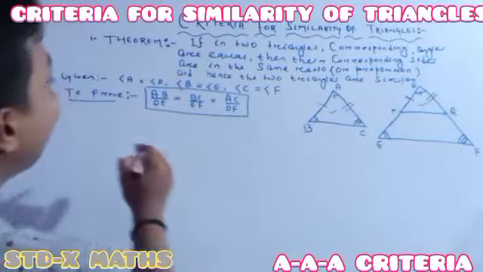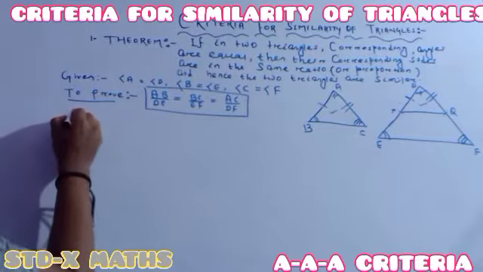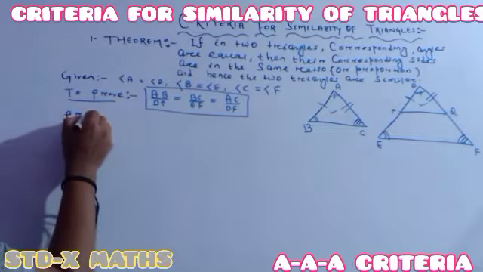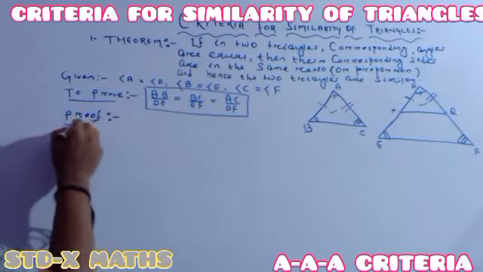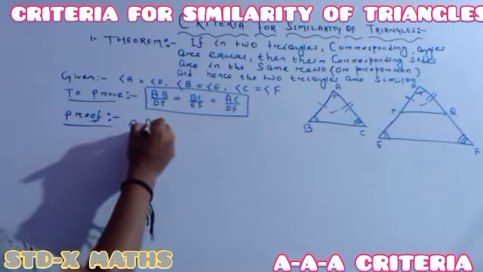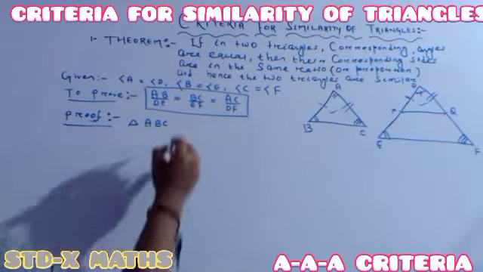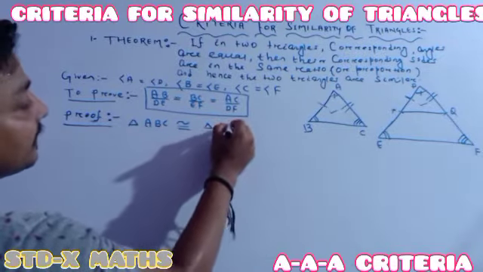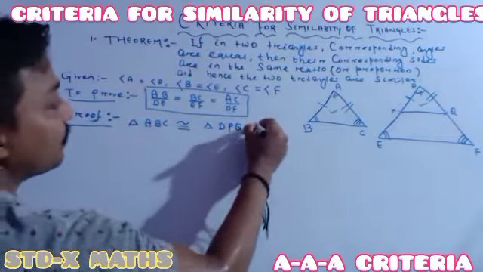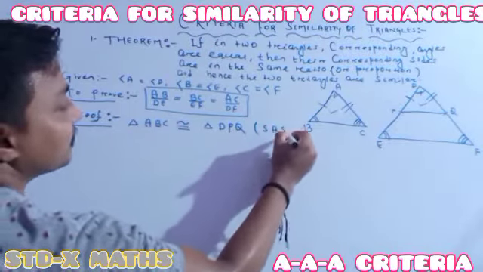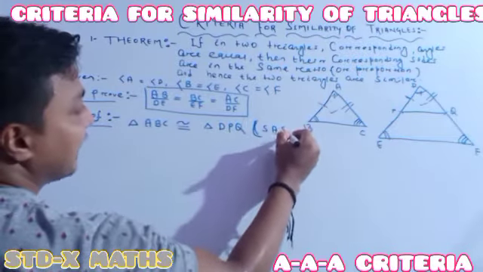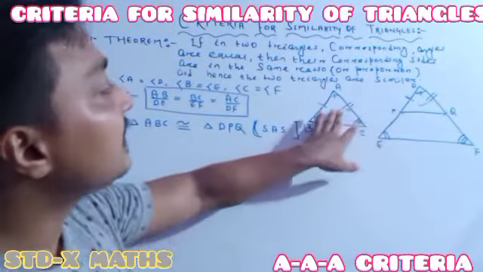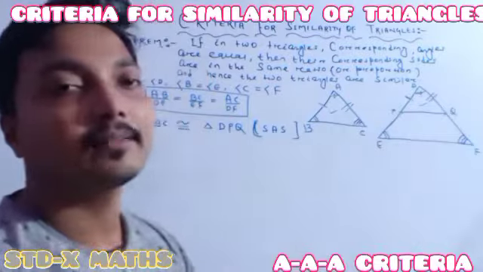So in a single line here I am writing, see it perfectly. In the proof I am writing: triangle ABC is congruent to triangle DPQ. According to which criterion? SAS criterion. Understood or not understood? So this triangle is congruent to this triangle.